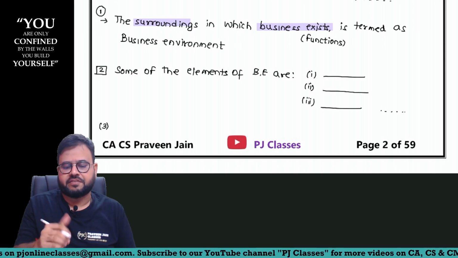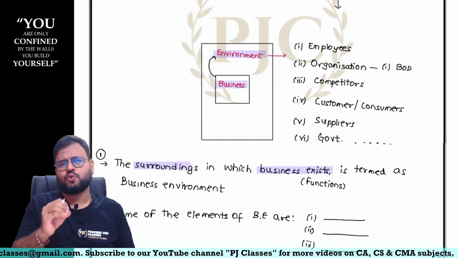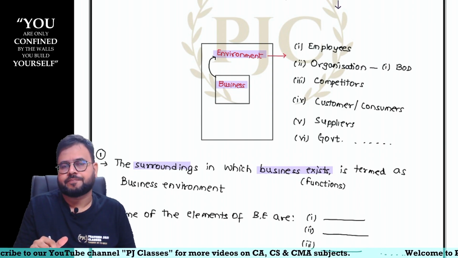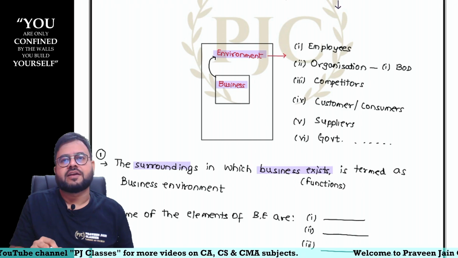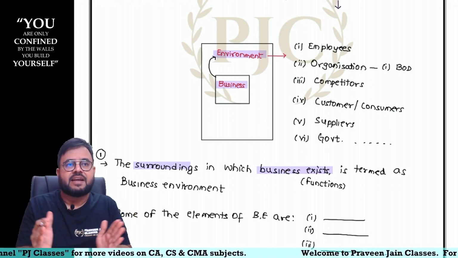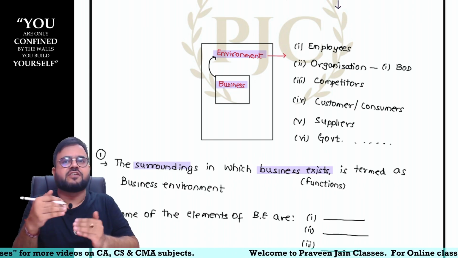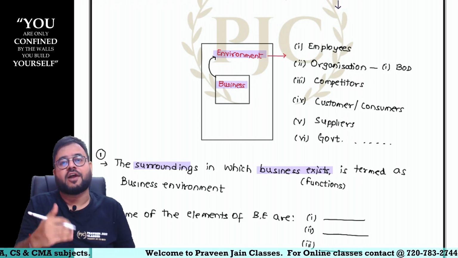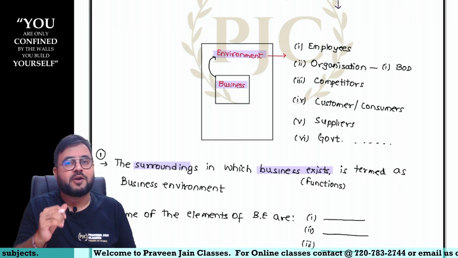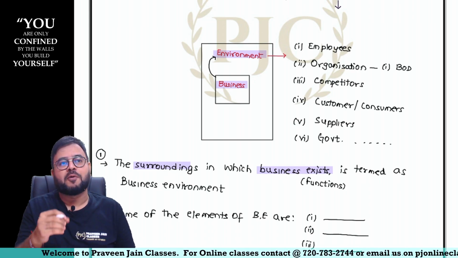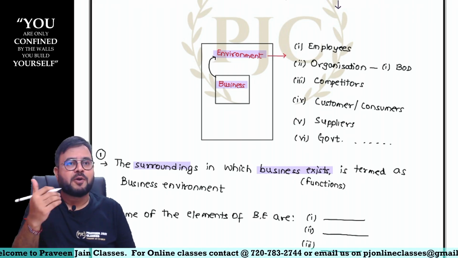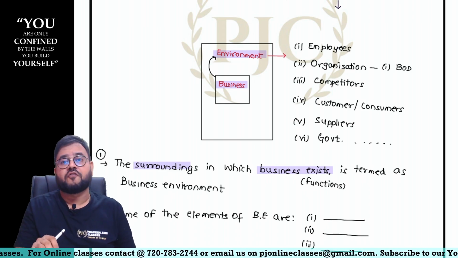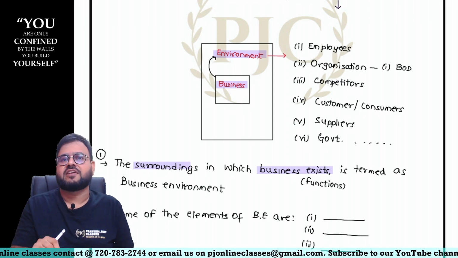Next question: do you think these elements will be static or dynamic? Static means constant, or do they keep on changing? Will an employee's requirement be the same throughout his life, or will it keep changing? At one point he wants promotion, at another increment, at another holiday, at another a shift in roles. So his requirement keeps changing.